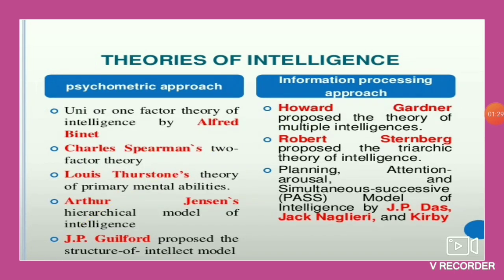Now, the theories which we are going to study are these theories mentioned in the psychometric approach and the information processing approach: the unifactor theory, the two factor theory, theory of primary mental abilities, theory of hierarchical model of intelligence, J.P. Guilford's model, and Howard Gardner's theory, Sternberg's theory, J.P. Das theory. All these are theories of intelligence. So these are so many theories.